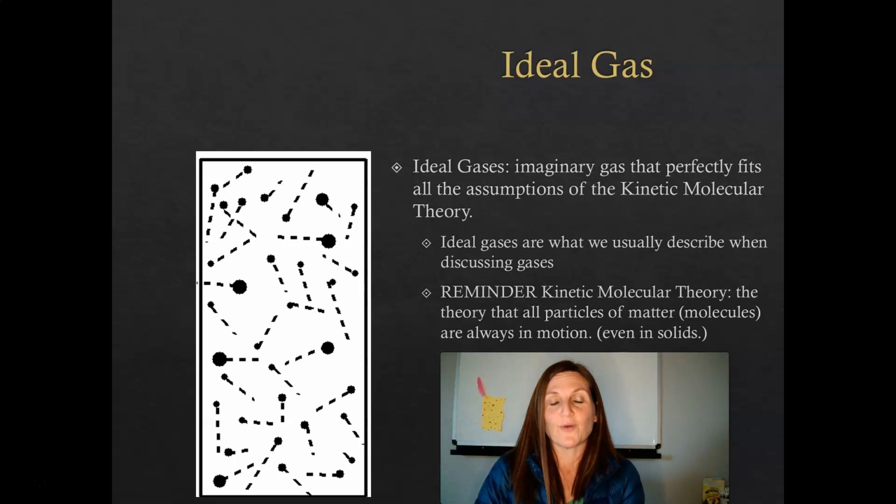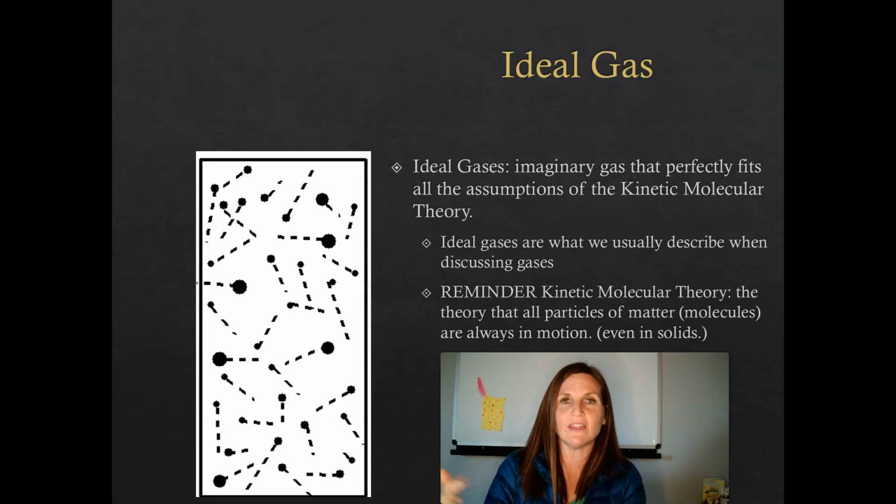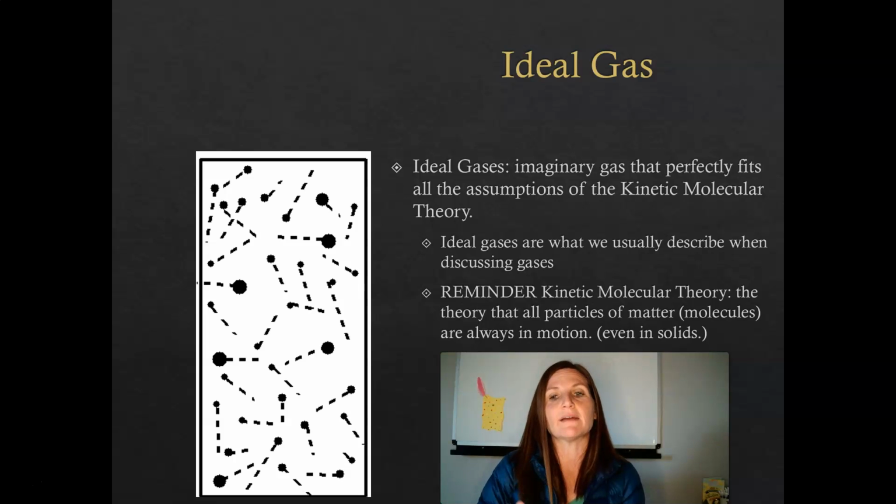They're not real. Real gases are something you'll also hear mentioned. A real gas is a gas in real life as it actually behaves in the real world, by observation. So an ideal gas is like a prediction, whereas a real gas is an observation. And just as a reminder, the kinetic molecular theory is the theory that all particles in all matter are always in motion. Kinetic, remember, means motion. So the kinetic molecular theory is the theory that molecules are in motion all the time, all molecules, everywhere, no matter what.